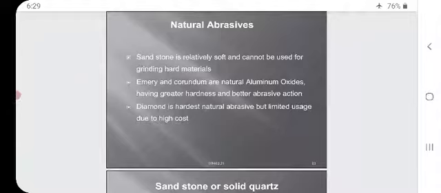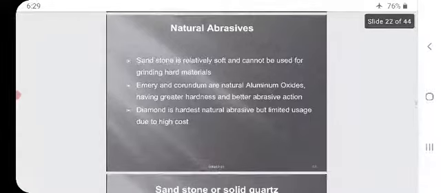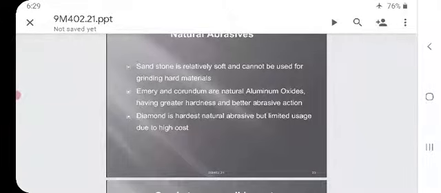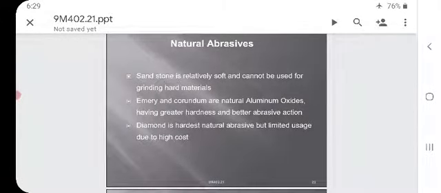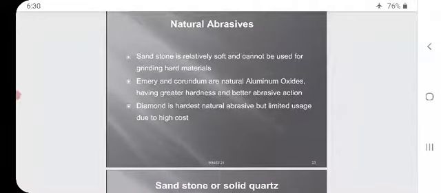Diamond is the hardest natural abrasive but has limited usage due to its high cost. We can see diamonds in jewelry, and in some ads you will see diamonds.